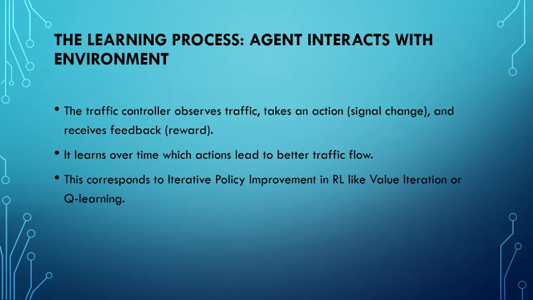The learning process. Here's how the learning process happens. The traffic controller looks at the current traffic, the state, makes a decision, an action, then observes the result, like how well traffic moves, or the reward. Over time, by doing this repeatedly, it learns which decisions help traffic flow the best. This trial and error learning process is exactly how reinforcement learning works.